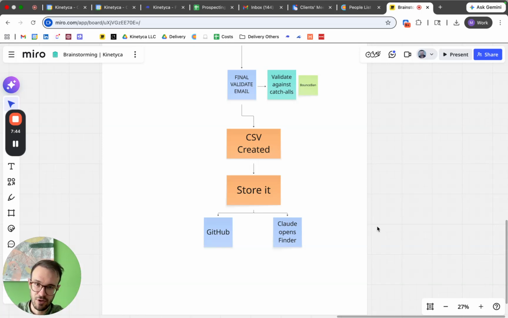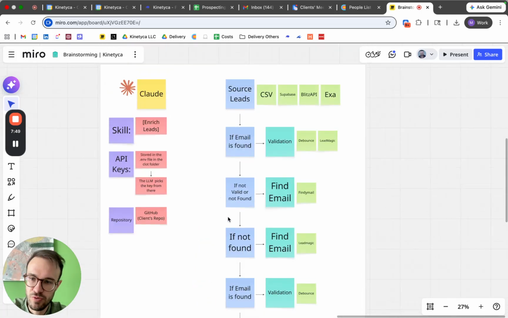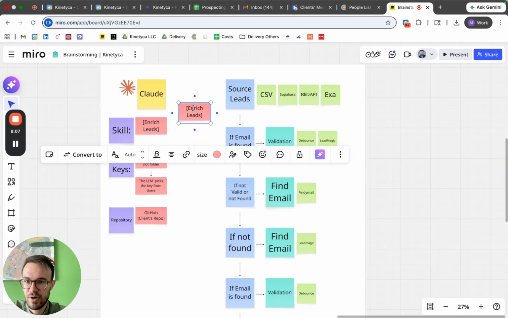but at the same time, it's stored in Claude. And the cool thing is that you can use enrich leads either to enrich leads one time. Let's say the client gives us a list, we enrich that and we provide it. But mostly, enrich leads is just one skill within our macro skill that is run campaign.